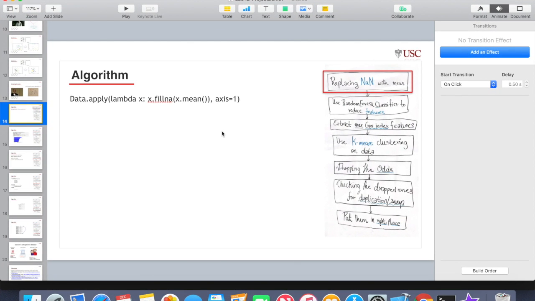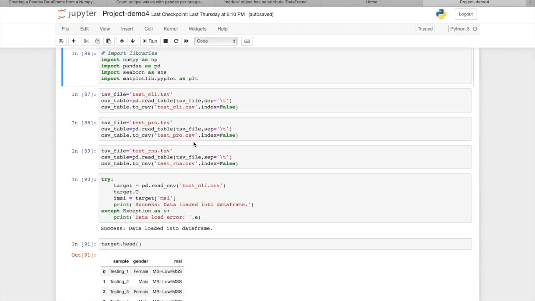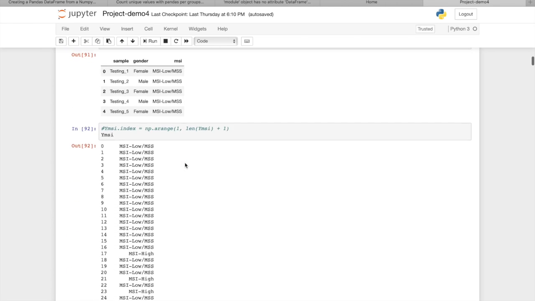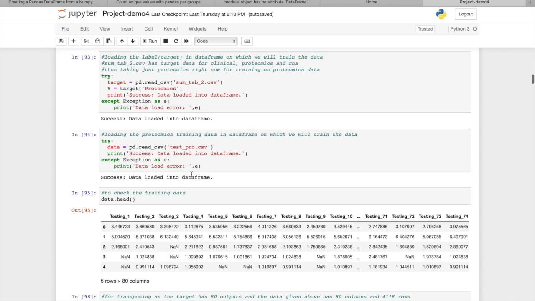Now going through the algorithm, the first step is replacing the NaN values with the mean values. We also tried replacing them with 0, but we got better results when we replaced them with mean values. As we can see over here, in the beginning we'll import the important libraries and load the dataset. After loading the dataset, we will check the dataset.